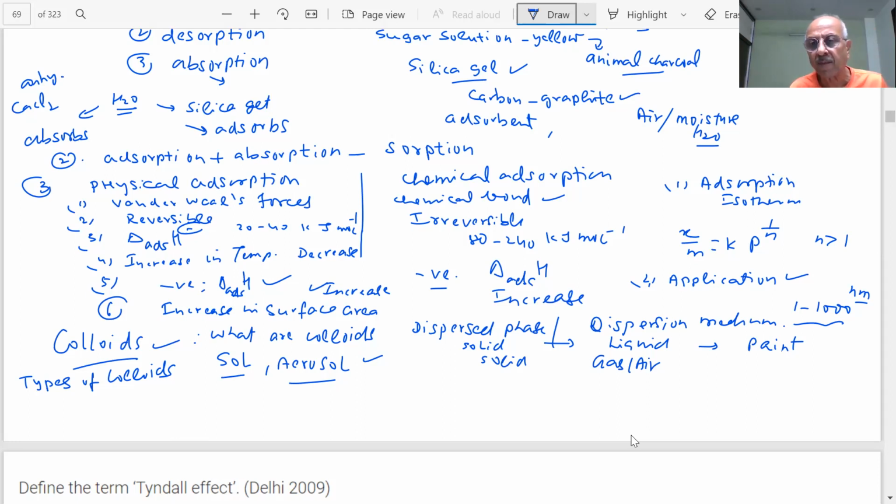Smoke. They ask in the paper, what is smoke? What type of colloidal system is smoke? Aerosol. So you will say it is an aerosol. The solid carbon particles are dispersed in air, and air is a gas. So aerosol is solid in air. Smoke: what solid is that? Carbon, black, and other dust.